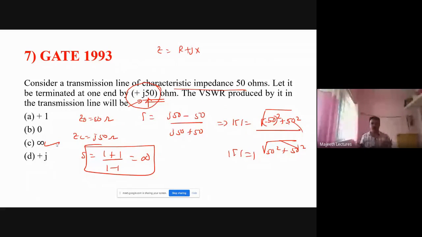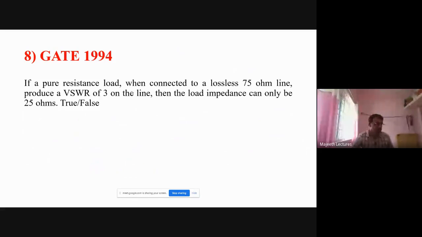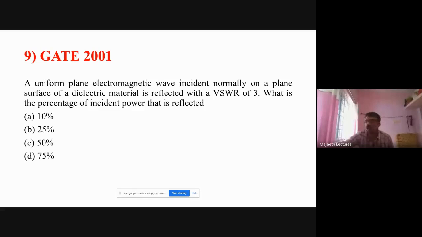Directly you can write. So in the exam, if they ask this type of question, don't solve it. Directly you write VSWR will be infinity and S must be equal to infinity. Okay. So gamma must be equal to 1. So gamma must be equal to 1, S must be infinity, whenever your load is terminated by reactance. Fine. This is a very, very important conclusion. Okay. So this question will be later if time permits. Time around 45. Okay. Hopefully time permits.